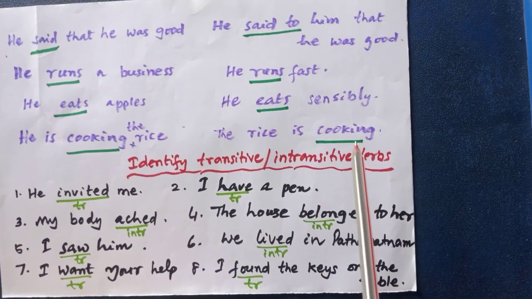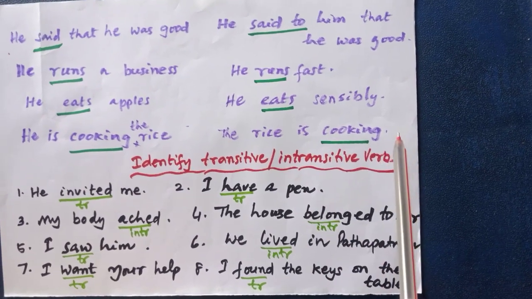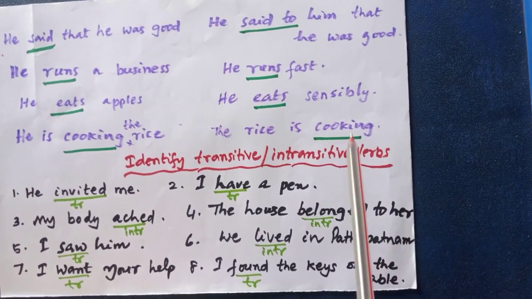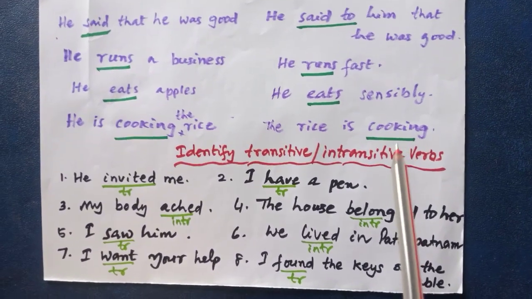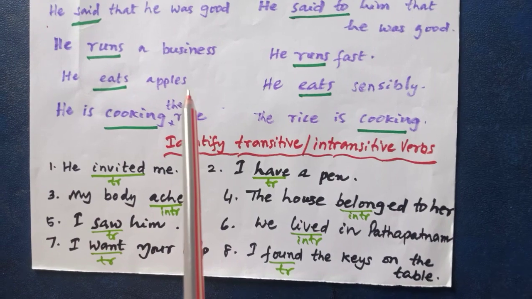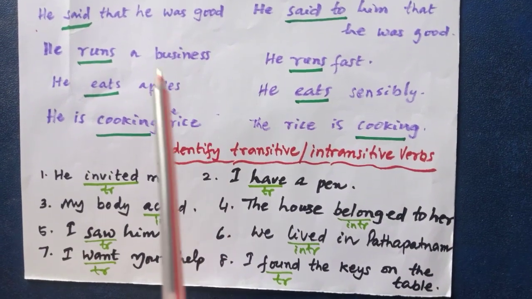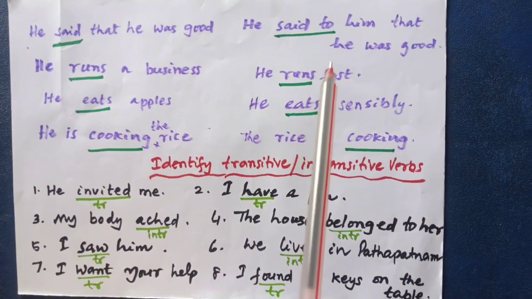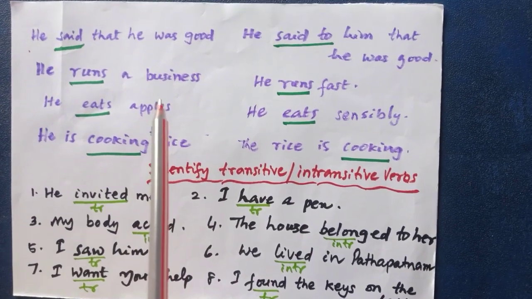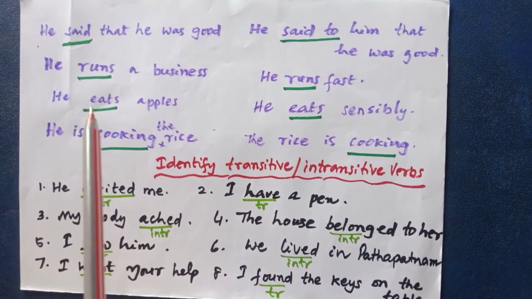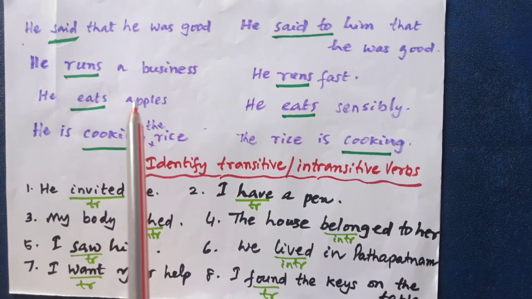The rice is cooking. Here after cooking there is no object, so it is here intransitive verb. In this way, if there is no direct object after a verb, then it is called intransitive. If there is a direct object after a verb, then the verb is said to be transitive verb.